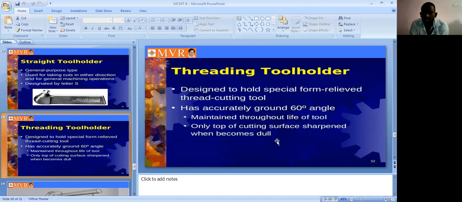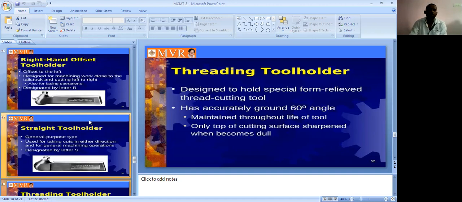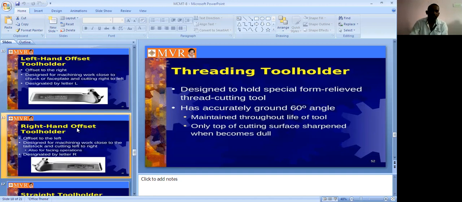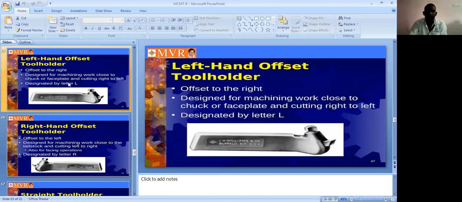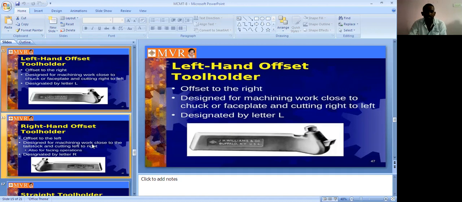So this is one of the thread tool holding devices. All these four types are turning tool holding devices, and you can use these four for turning and cutting purposes. This one is a left one, and this is a right one.